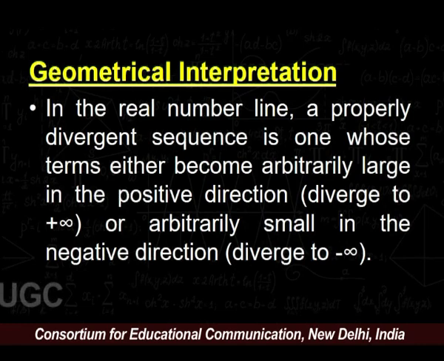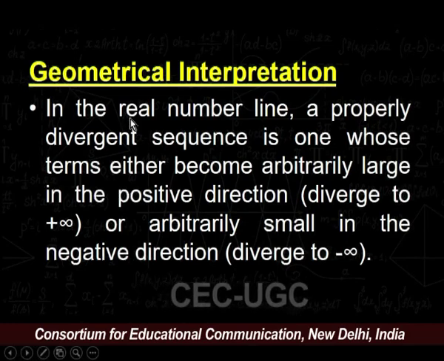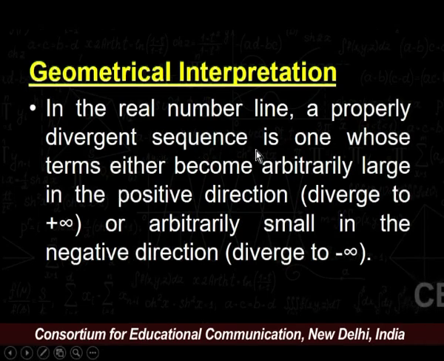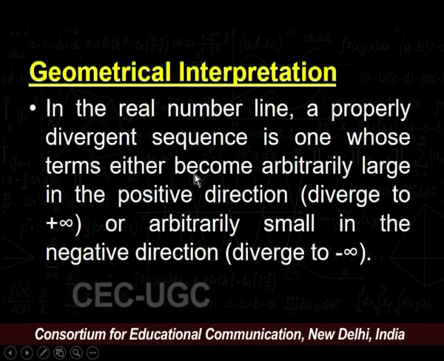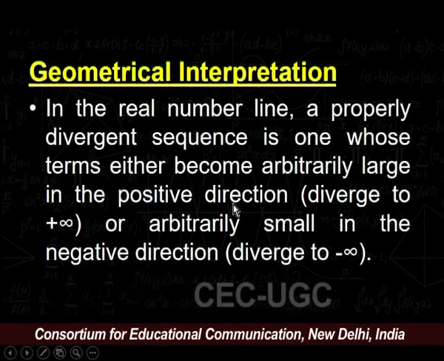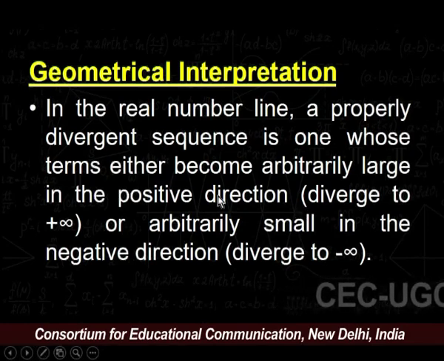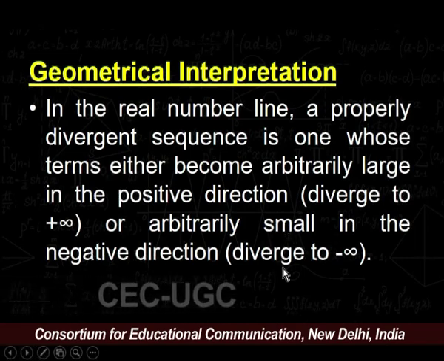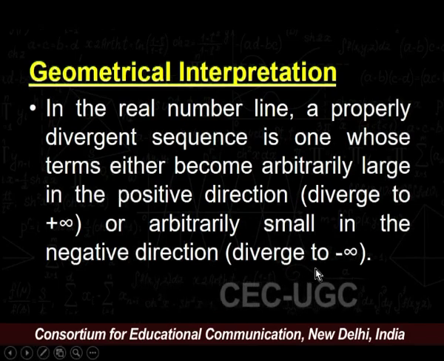Now, the geometrical interpretation of a properly divergent sequence says that on the real number line, a properly divergent sequence is one whose terms either become arbitrarily large in the positive direction, diverging to plus infinity, or arbitrarily small in the negative direction, that is, diverging towards minus infinity.